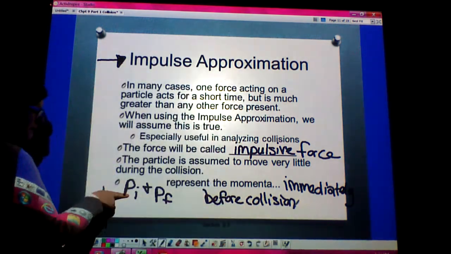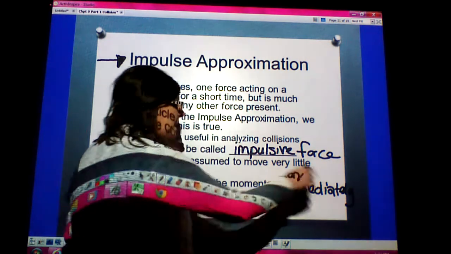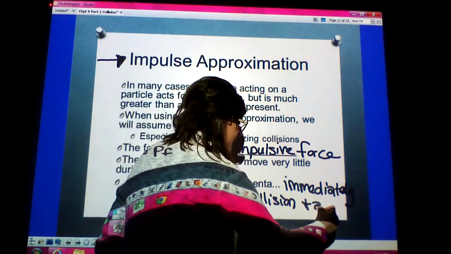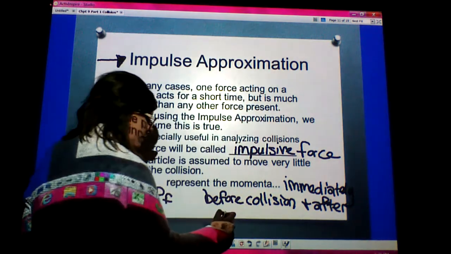So that would be my P sub I, my momentum initially, and then immediately after the collision, that would be my P sub F, that momentum after the collision.